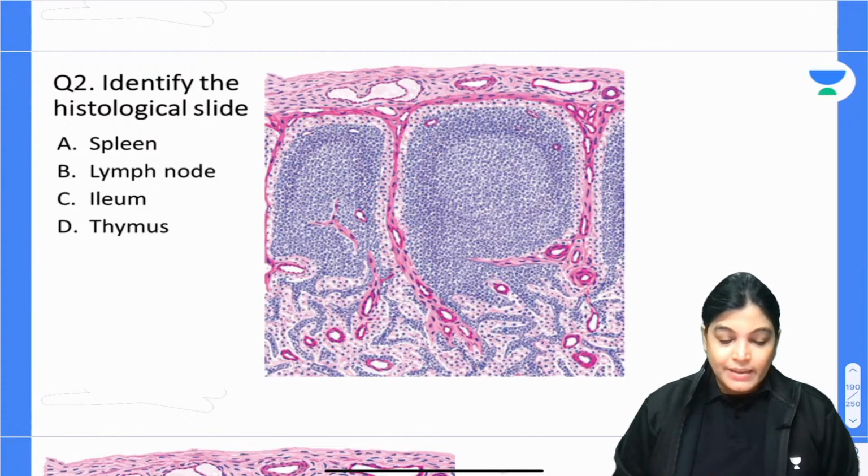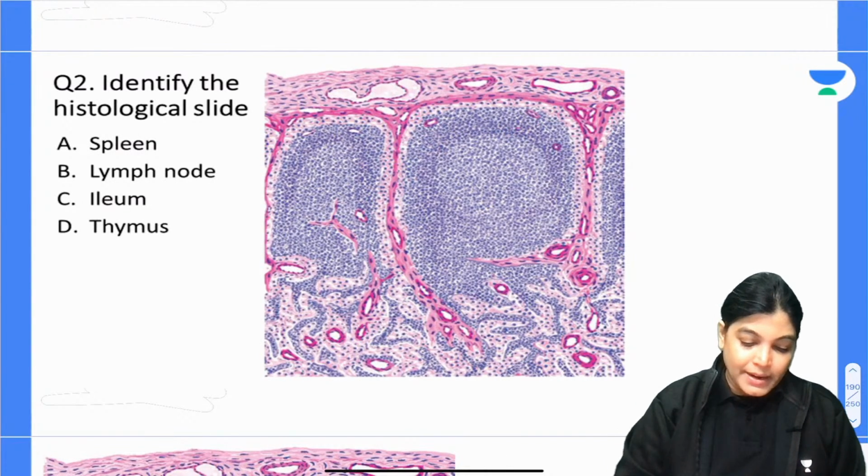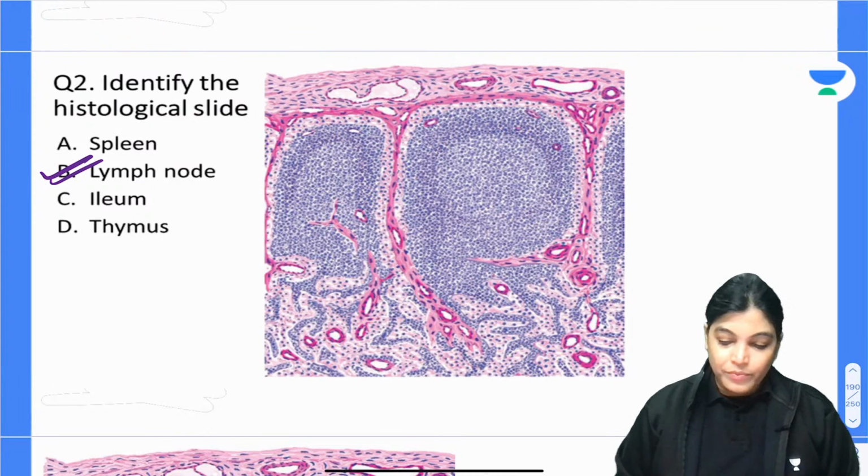Identify the histological slide. Which slide is this? Any idea which histological slide is this? So, my dear aspirant, the correct answer is this is the slide of lymph node.